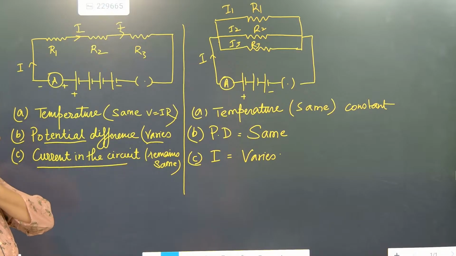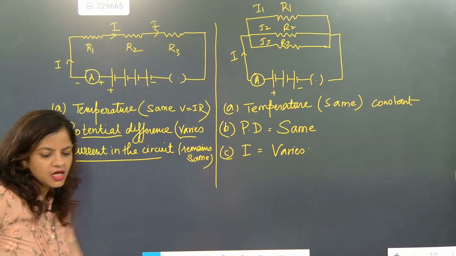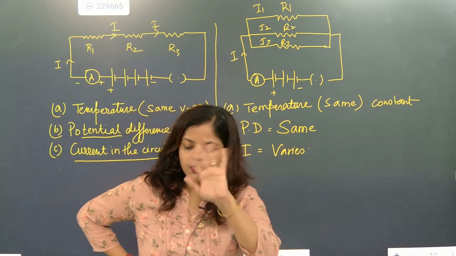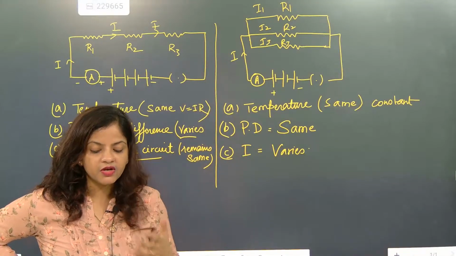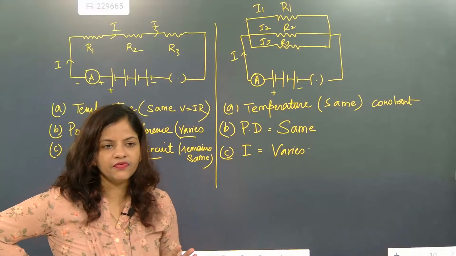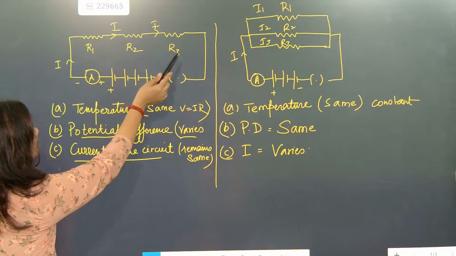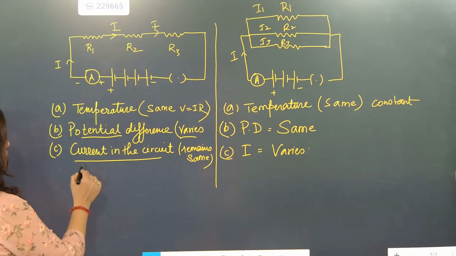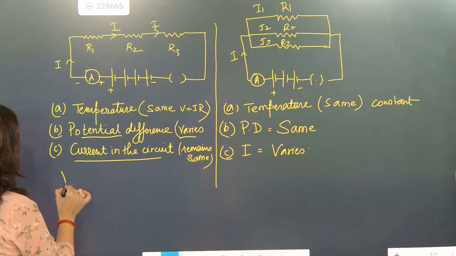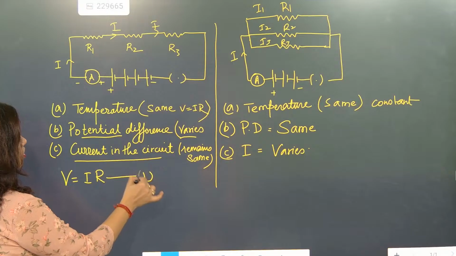So now how are we going to do this work? If somebody tells us to derive it, unwanted writing we will avoid. Based on what we know right now, we will write. What we have learned is that we have three resistors. Understood? So what is the general formula for Ohm's law? V is equal to IR. This is exactly the common part.